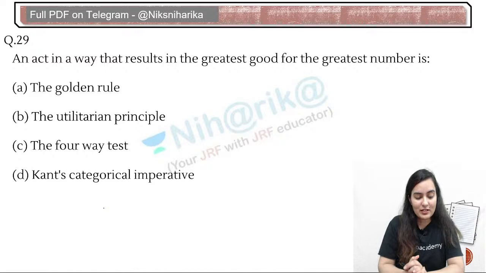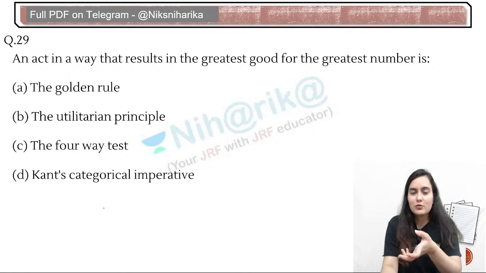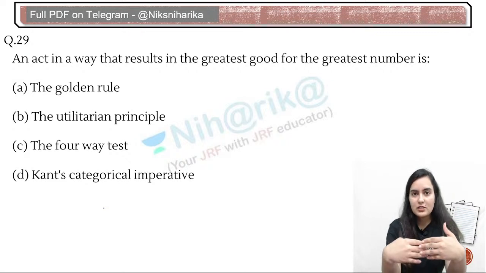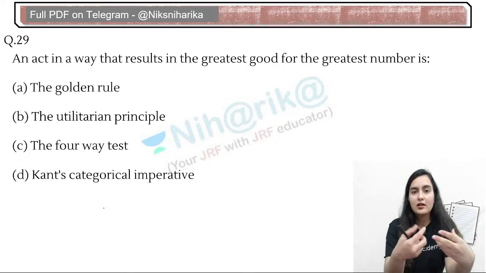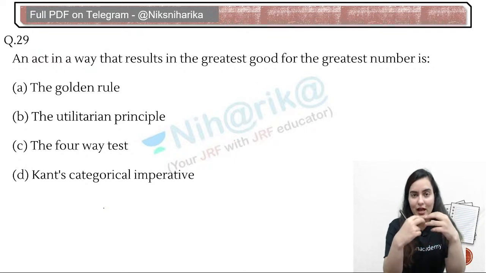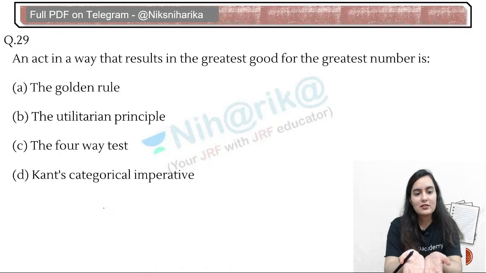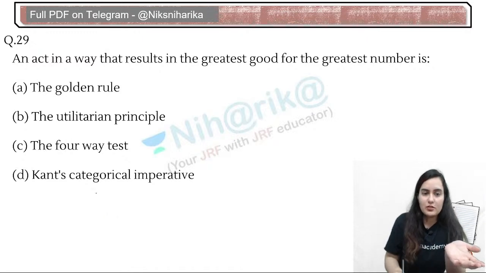Awesome. Shrishti has given the correct answer first. Twinkle also gave the correct answer. That is, it is the utilitarian principle. Basically, utilitarian, the word utility, deals with the want-satisfying power of a commodity. And the utilitarian principle states that as we serve more and more people, the more we help, the more we get the greatest satisfaction. As we serve more and more people, we get more and more happiness, and that justifies the utilitarian principle. So that is given here.